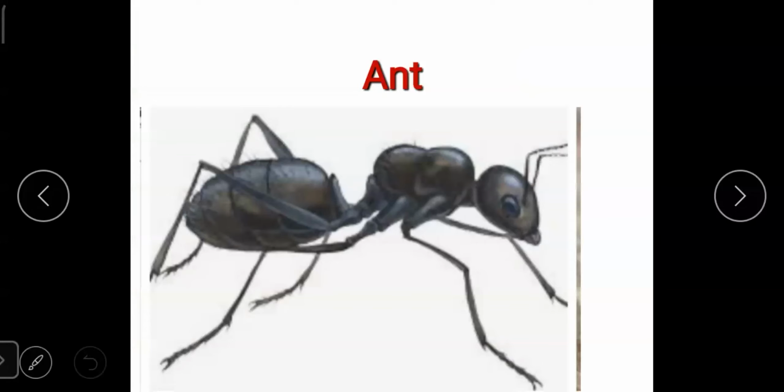Now we will learn something about insects. This is a picture of an ant. When an ant bites, students, our skin becomes red, isn't it? So this is a picture of an ant.